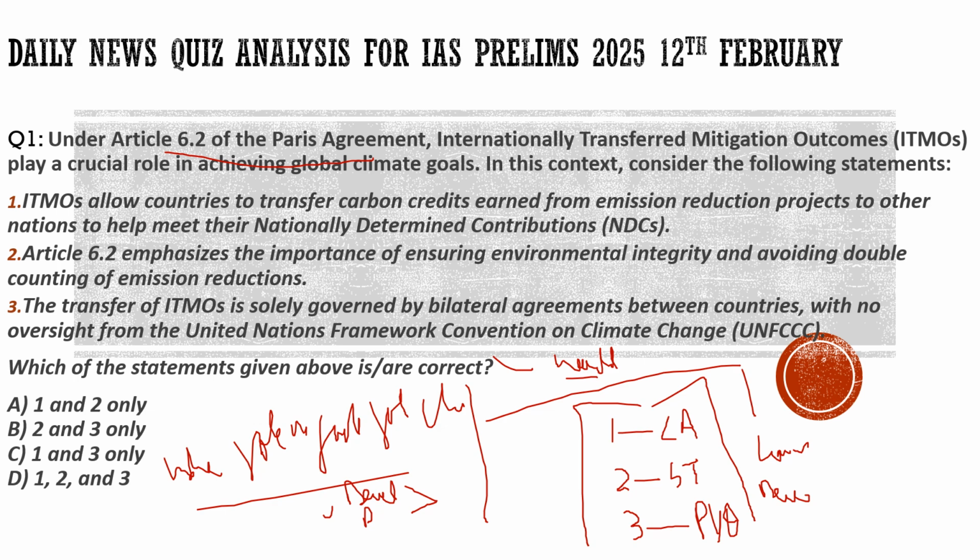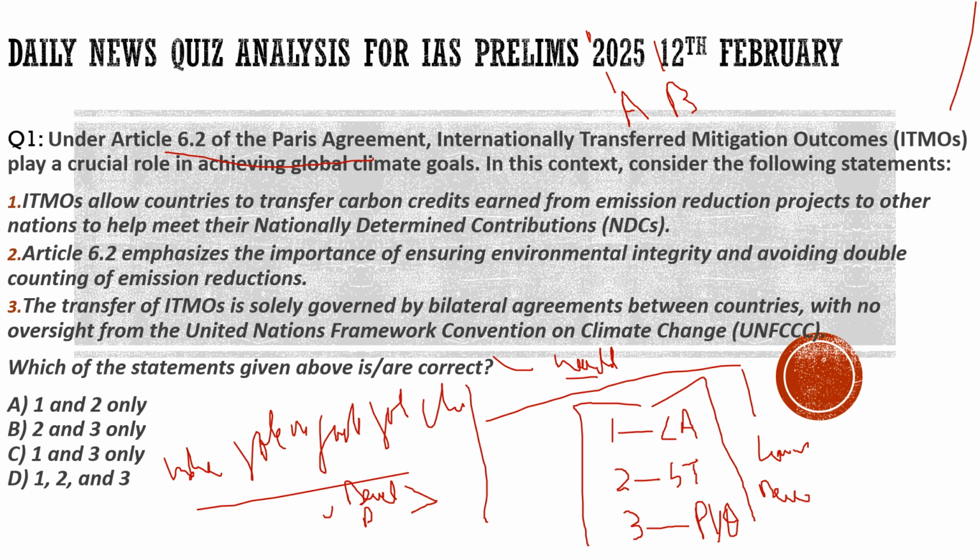And in the Paris Agreement, a principle was highlighted called internationally transferred mitigation outcomes. You would have heard about carbon trading. For example, suppose there are two companies, A and B. There is a limit for how much carbon they can emit. Suppose company A is going out of the limit, contributing more carbon emissions, and B is another company which is restricting its carbon emissions below the limit.